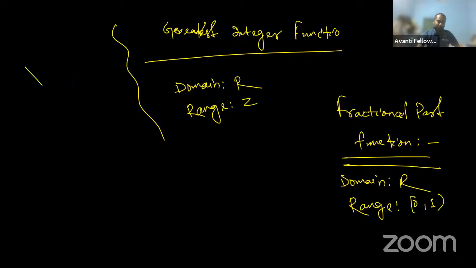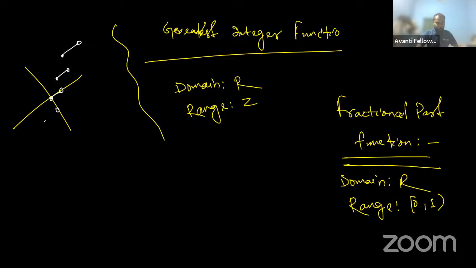How does the graph look? Roughly, we can draw the graph like this.